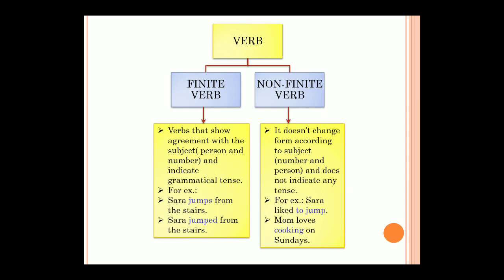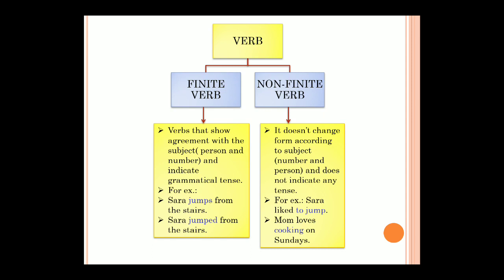Okay, so here when I'm talking about Sarah, she is a singular subject, and that's the reason jumps becomes my singular verb, right? So I will not write jump here, but I will write jumps. Jumps is a singular verb, right? So that means first thing is Sarah and jumps both are agreeing in person and number.